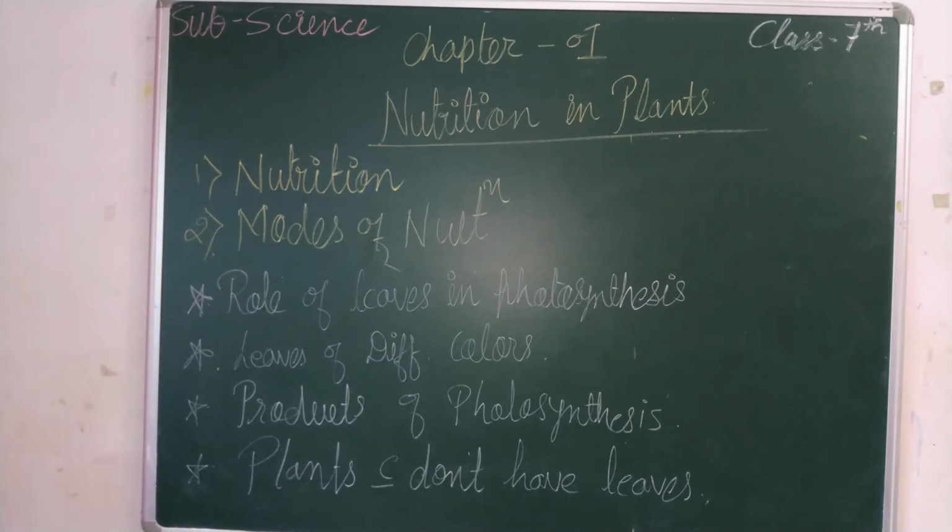Just imagine if chlorophyll is not present in the plant, on the leaves, then how will they make their food? No, it's not possible at all. That's why chlorophylls are known as the food factories of the plants. Okay, children? Now, the next point is leaves of different colors.